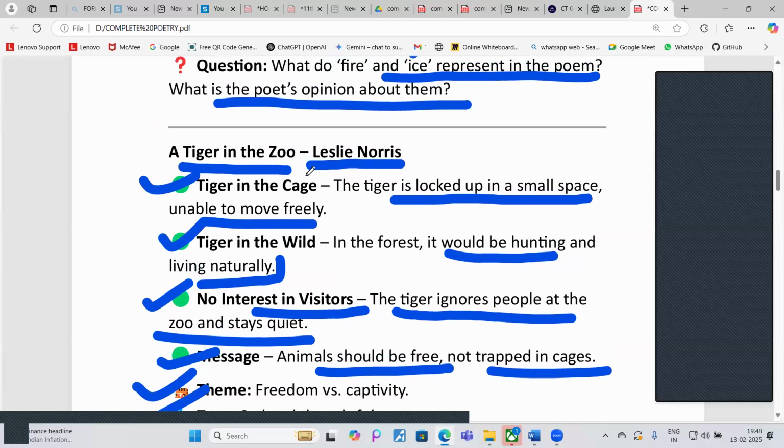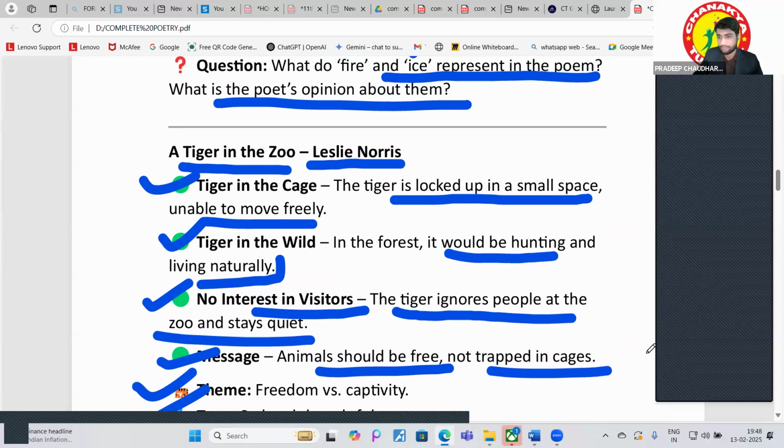Sir, this poem expresses a sharp contrast where the poet reveals a difference between the tiger in its natural habitat and when it is imprisoned. Okay, good. When it is in the cage, and when it is in the wild, in its natural habitat.